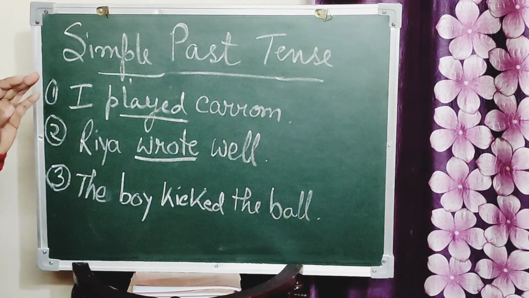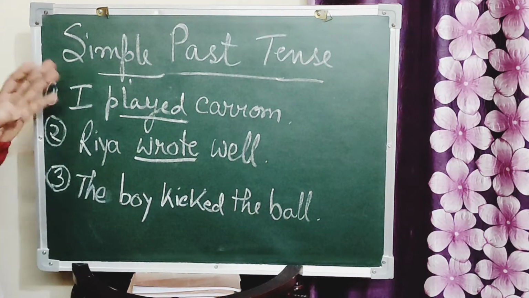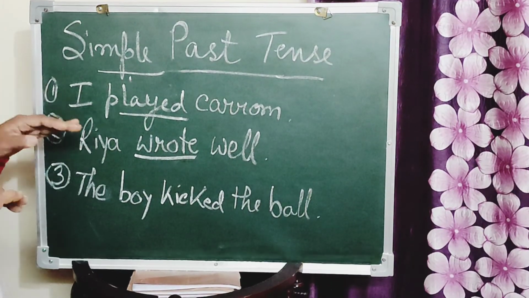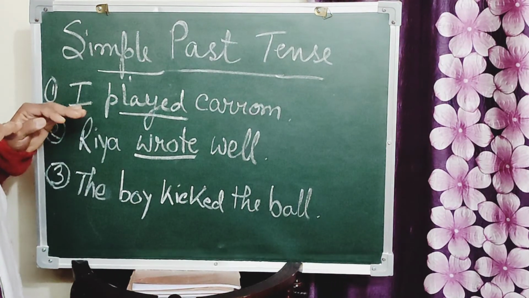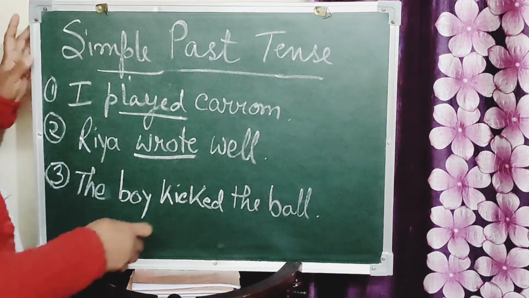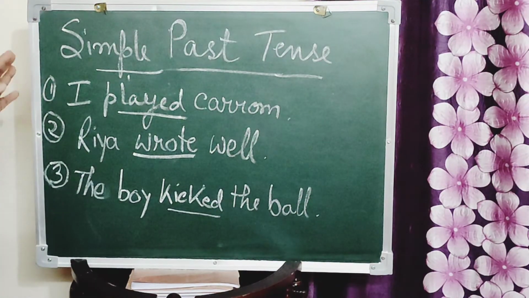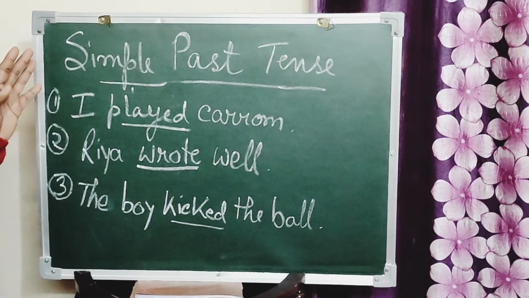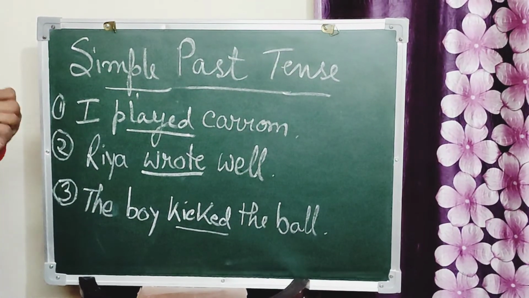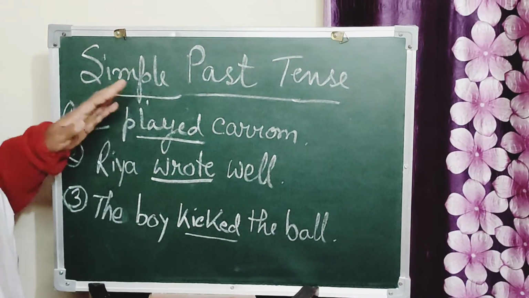Means she is not writing now. Already she has completed writing. I played carom in the past. The boy kicked the ball in the past. Yesterday or the day before yesterday, whatever, he kicked the ball. Already the work is completed. So, this is simple past tense.